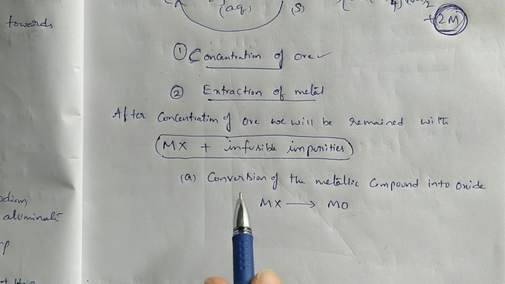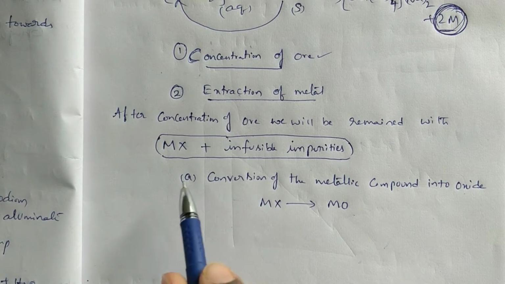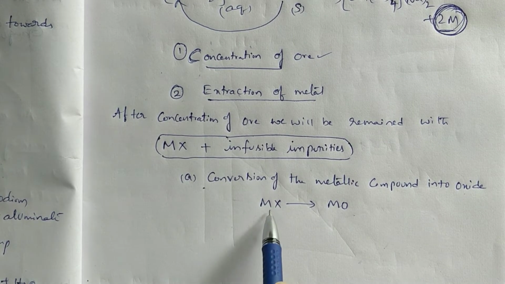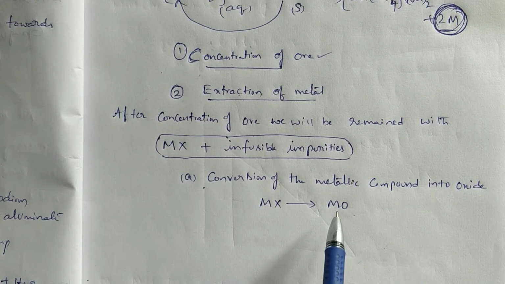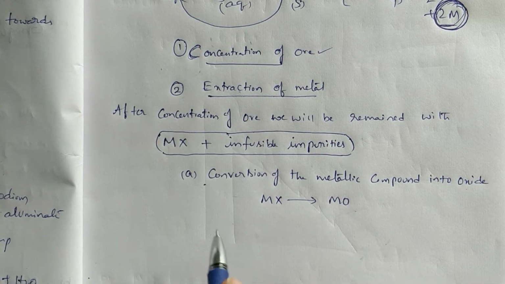Like that, different types of metallic compounds are there. Whatever the metallic compound might be, in our first step, we have to convert that metallic compound to metallic oxide.